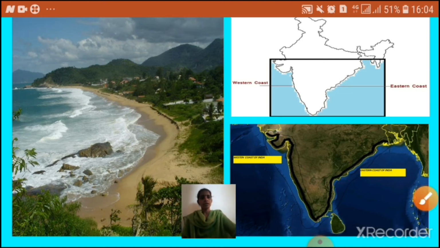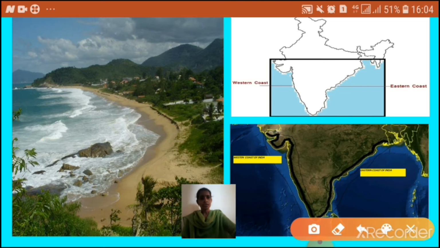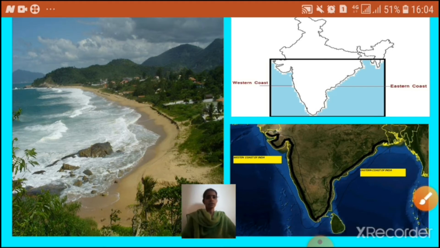These all meet at the place Kanyakumari. So the eastern coastal plain and western coastal plain meet at Kanyakumari, which is the southernmost tip of our mainland India.